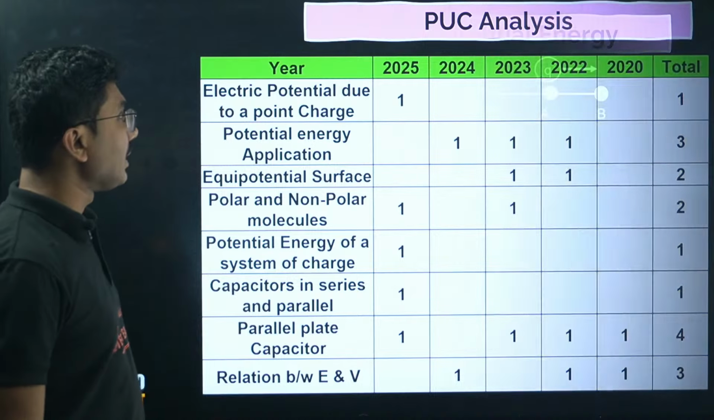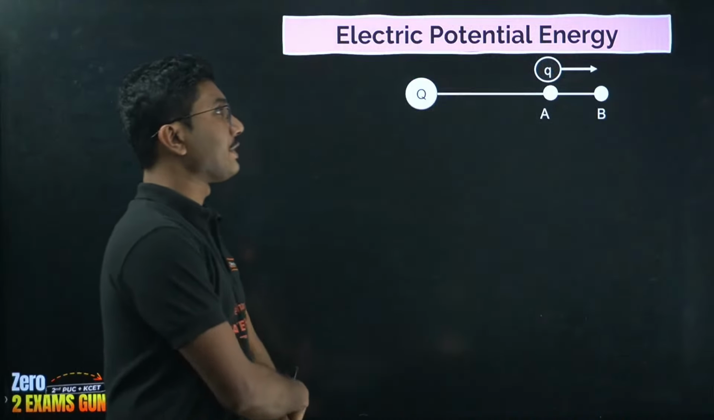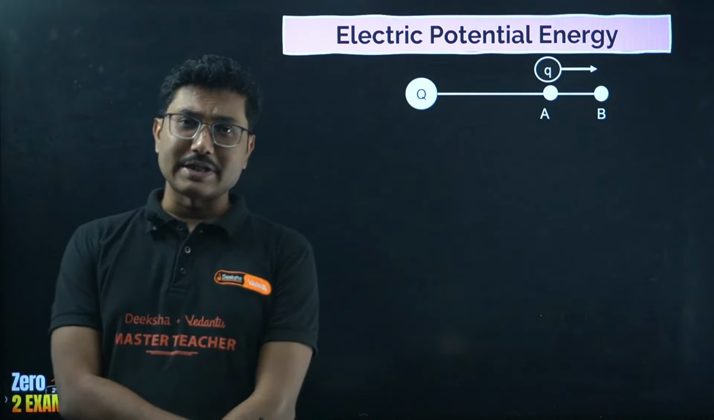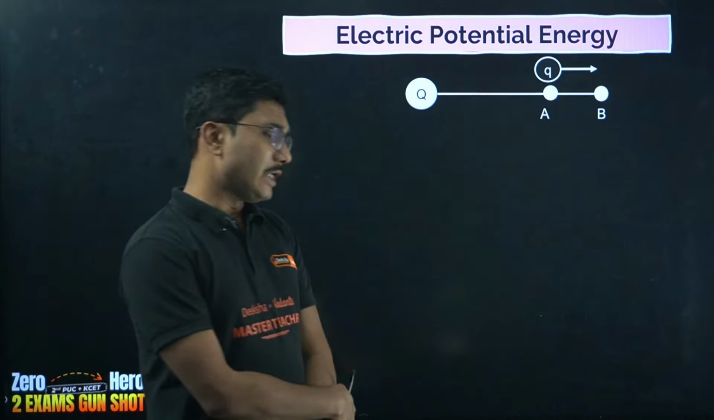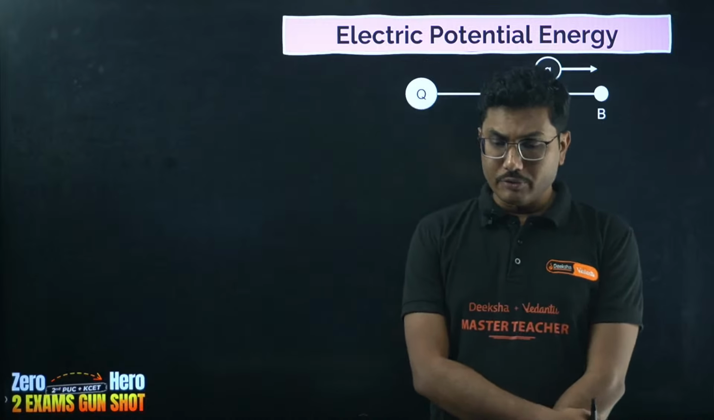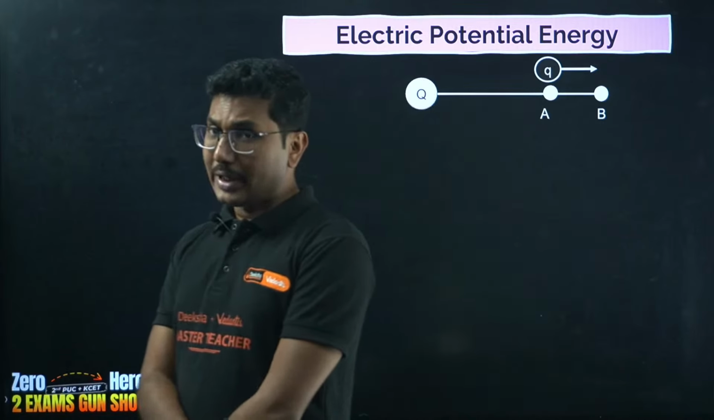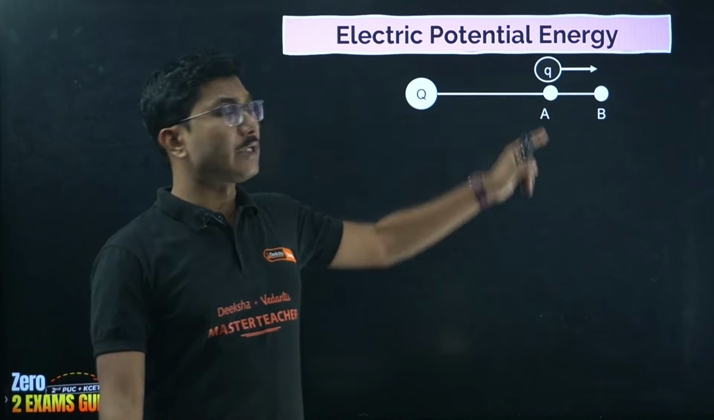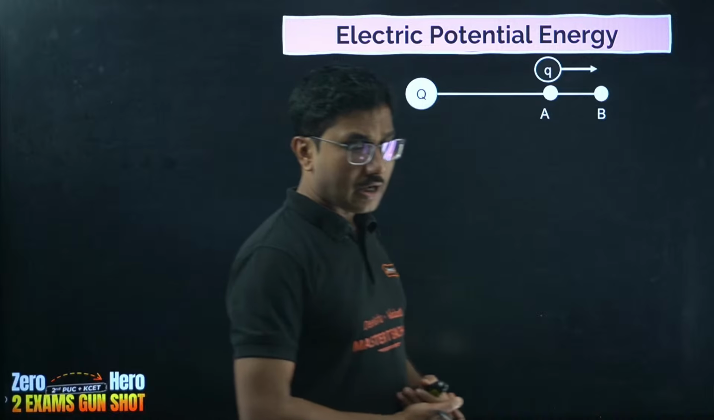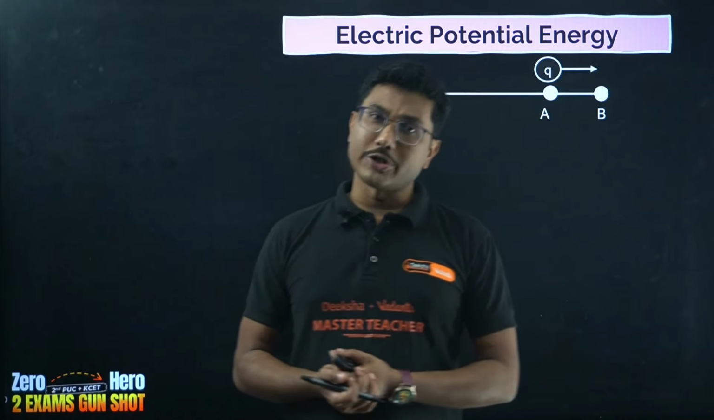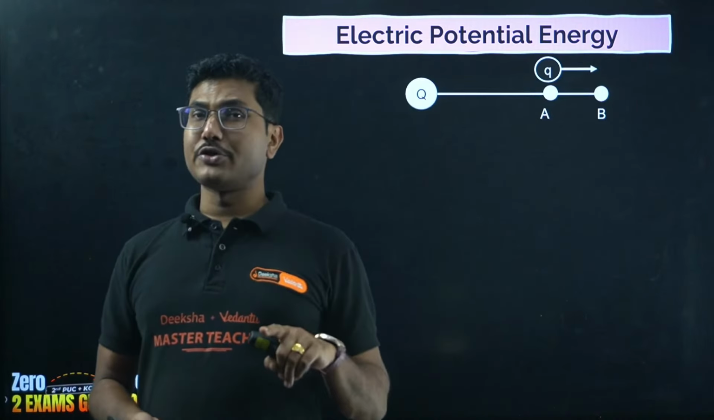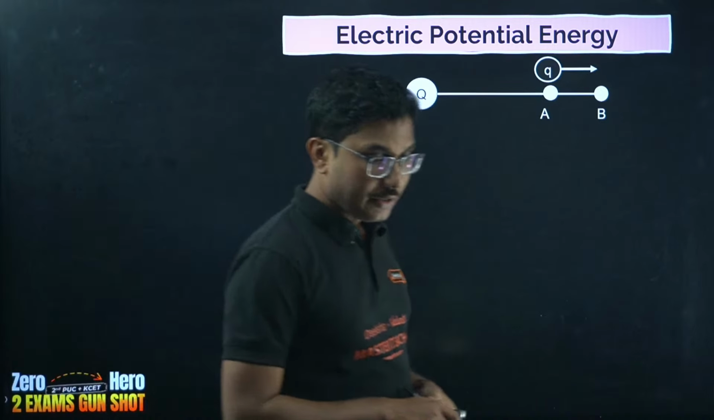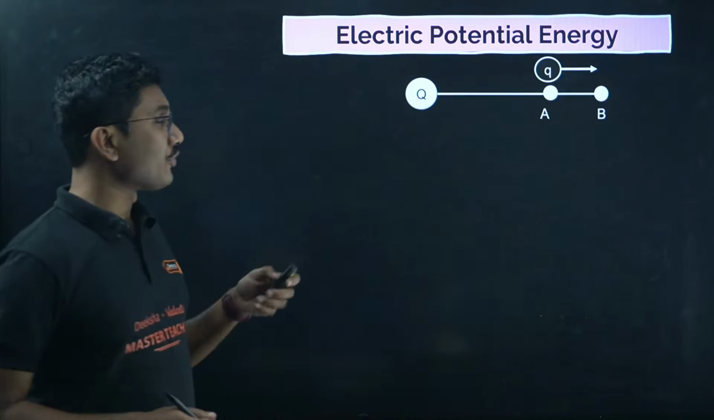Now let's start with the chapter. The first concept we are going to discuss is electric potential energy. It is similar to the electric field chapter, where we started with electric force, then we moved on to electric field, then we came back to electric force in terms of electric field. Similarly, we will start with electric potential energy, then from there we will move towards electric potential, and after electric potential is discussed, we will revisit electric potential energy once again. Now let's see what is electric potential energy.